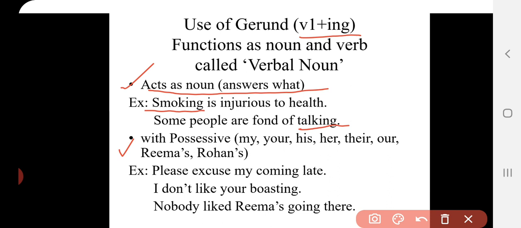Possessive is derived from the word possession, belongingness. This is my book, this is her house, this is his dress. When I say this is my book, this example shows that the book belongs to me. This is her house, or this is Ritika's house. That means the house you are pointing to, whose house is it, who does it belong to?